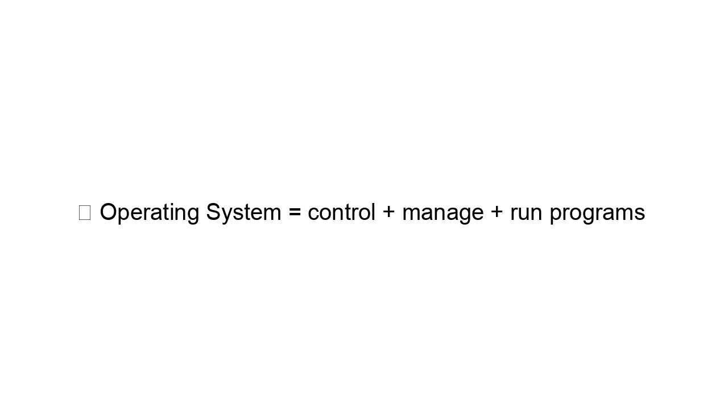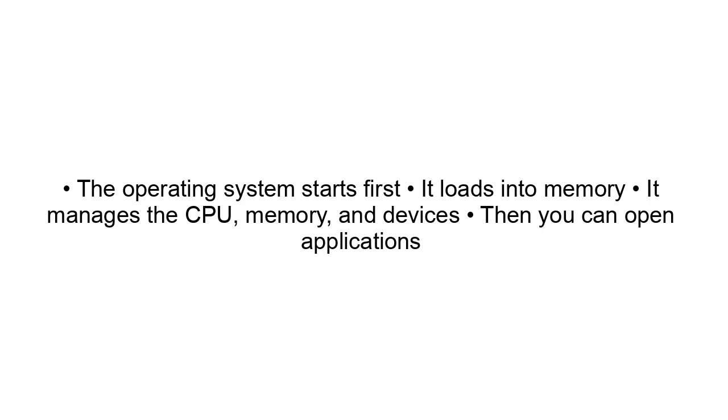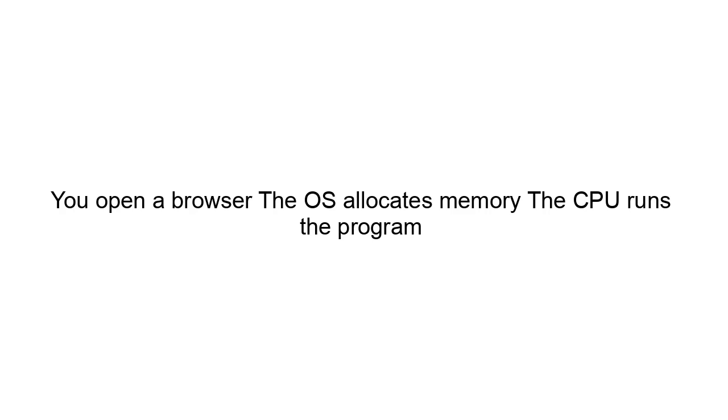Example idea: when you turn on your computer, the operating system starts first. It loads into memory. It manages the CPU, memory, and devices. Then you can open applications. For example, you open a browser. The OS allocates memory. The CPU runs the program. This is the operating system working.